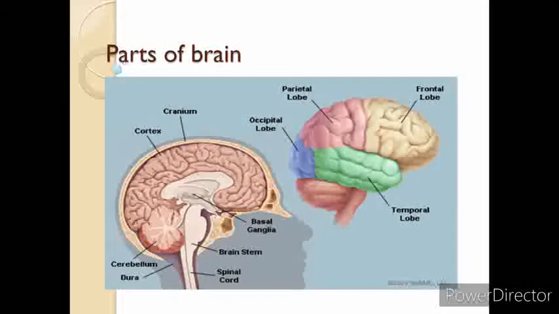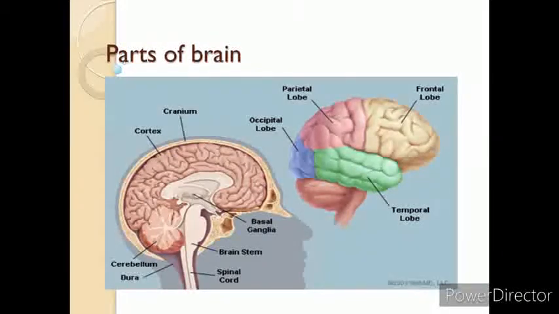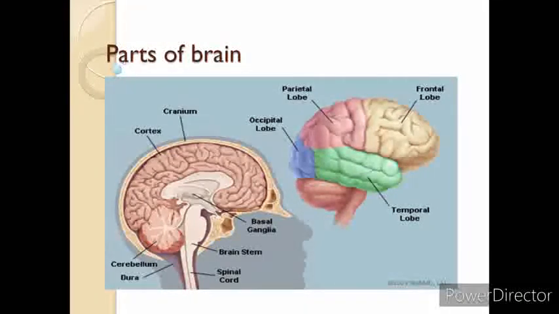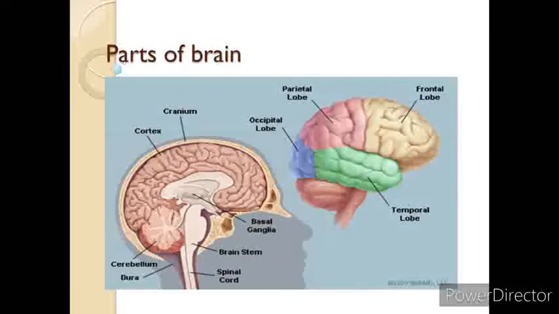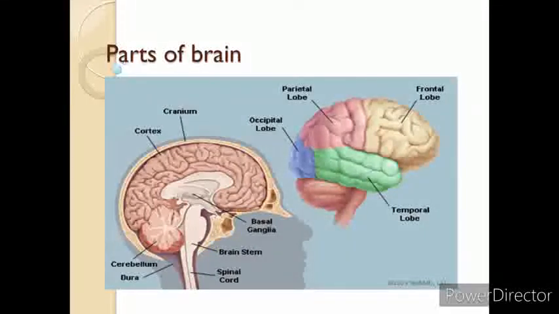And next is the basal ganglia. The basal ganglia are a cluster of structures in the center of the brain, and their function is to coordinate messages between the multiple and other brain areas. And the cerebellum is at the base and the back of the brain, and its basic responsibility is the coordination and balance of the whole body.